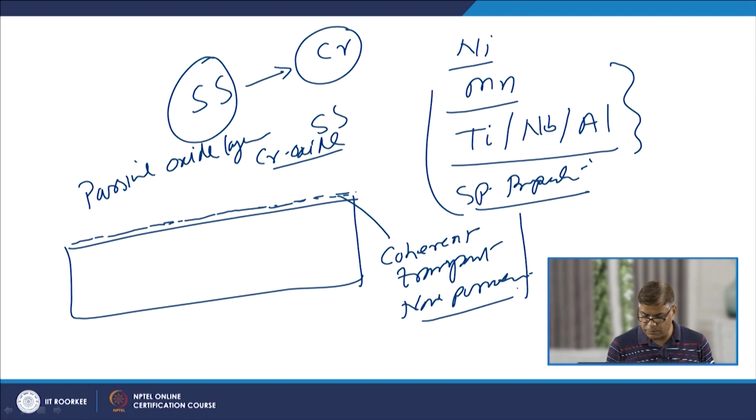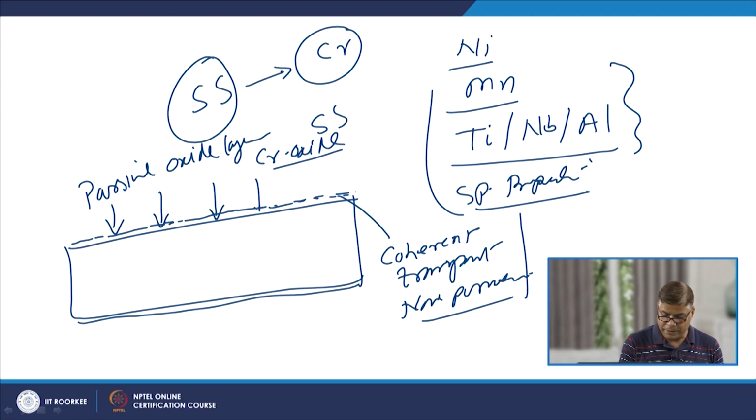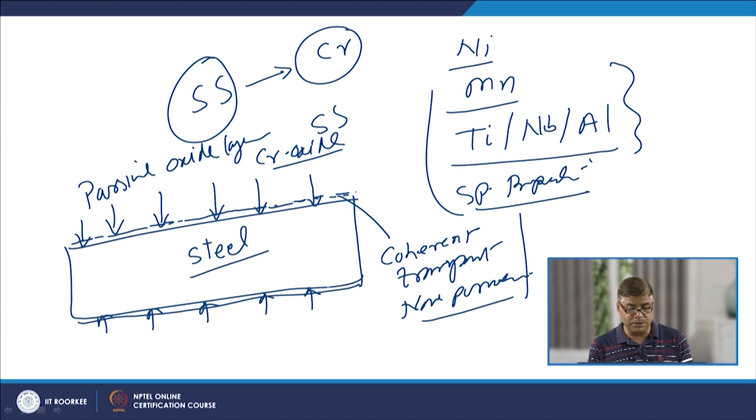Due to these properties, this oxide layer which is being formed does not allow access of the surrounding to the surface of the steel, and that is why further oxidation or further effect of the surrounding on the steel is reduced or eliminated. So, this stainless effect will continue as long as this passive oxide layer is stable, but there are certain conditions.